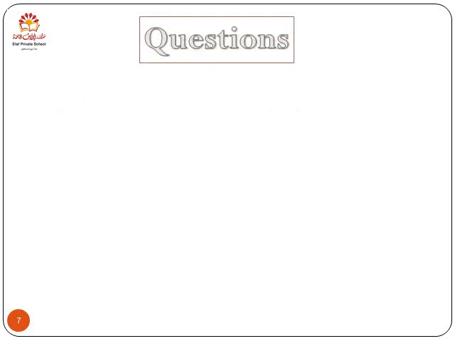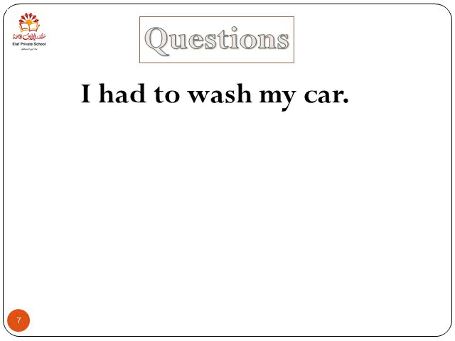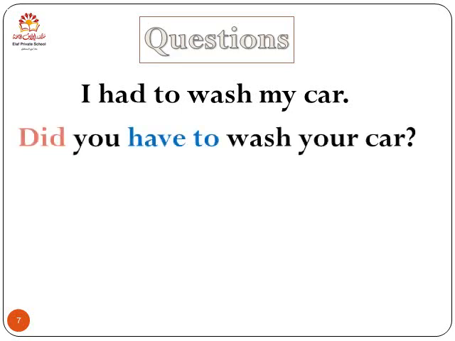All right, the last thing today is how to make questions with had to. I'm going to use the same example here. I had to wash my car. Now, the same auxiliary verb I used in negative, which is did, with not in negative, here I use it at the beginning of the sentence. Did you have to wash your car? Of course, the answer is yes, I had to, or no, I didn't have to.